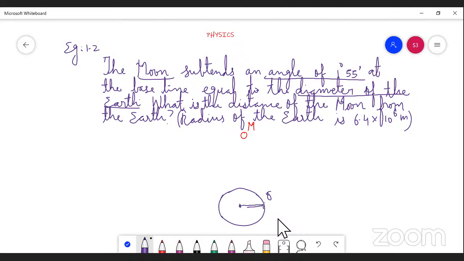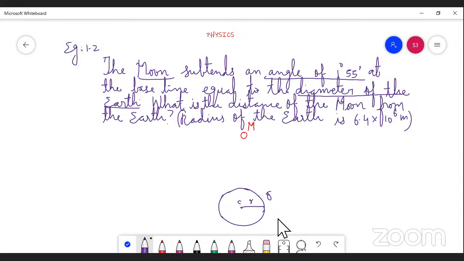Okay, so this is the radius of the earth. The value of the radius of the earth is 6.4 into 10 to the power of 6 meter.